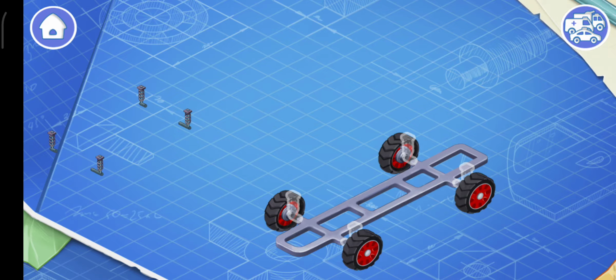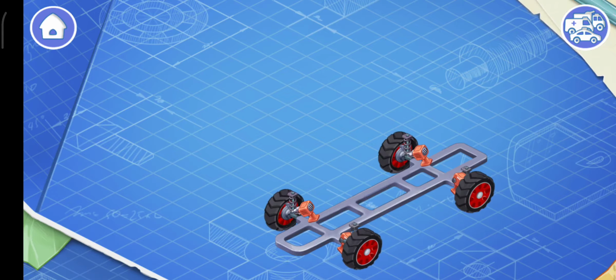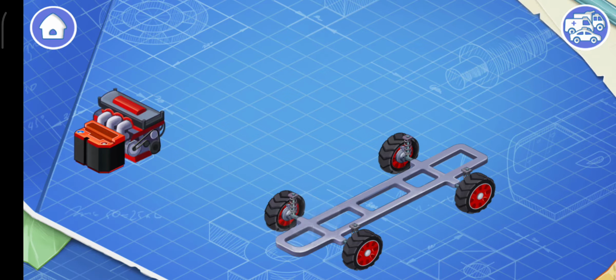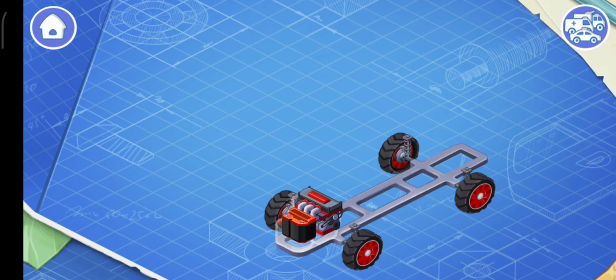Now let's install suspension. Suspension keeps the car from shaking. Let's install an engine and a battery.